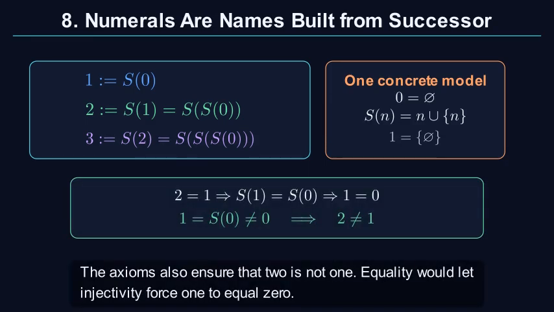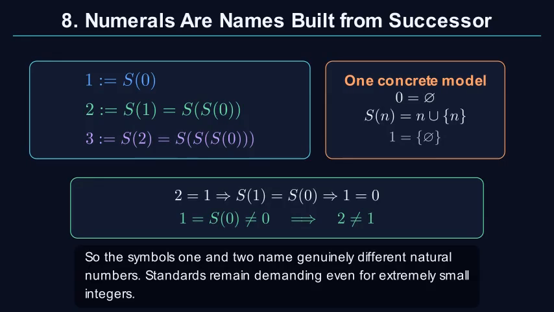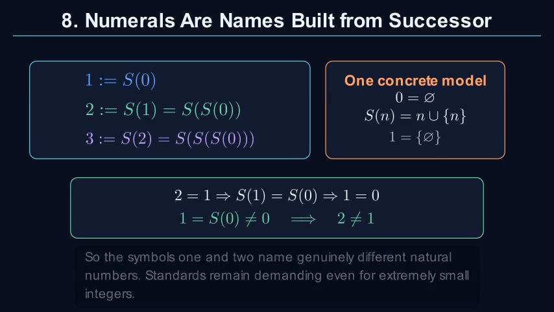The axioms also ensure that 2 is not 1. Equality would let injectivity force 1 to equal 0. But 1 is a successor, while 0 is not a successor. Therefore 2 and 1 are different. So the symbols 1 and 2 name genuinely different natural numbers. Standards remain demanding even for extremely small integers.